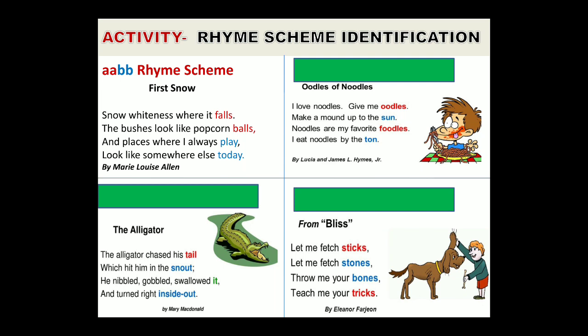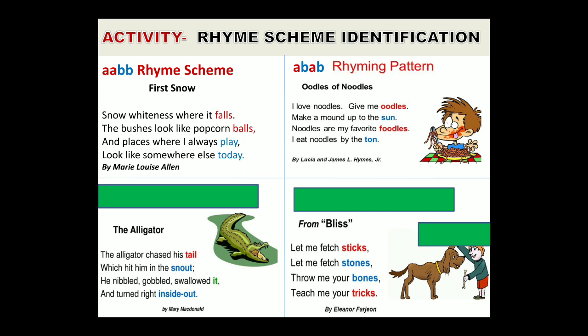So line 1 rhymes with line 3, line 2 rhymes with line 4. So the rhyming scheme of the poem is A, B, A, B, because we provide the same letters to the lines which rhyme with each other. So the rhyming scheme will be A, B, A, B. Okay, next